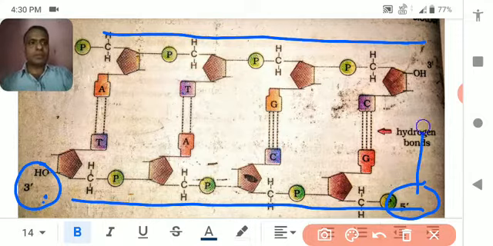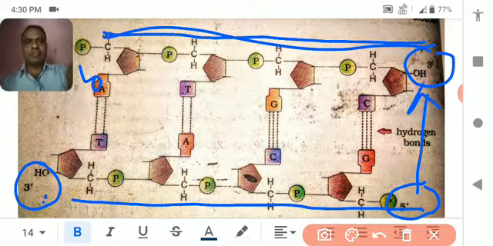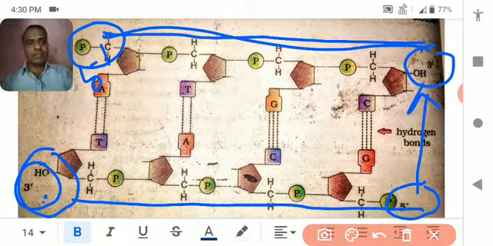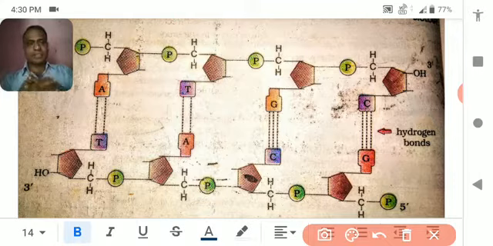Similarly, opposite to this, if it is 5', the opposite helix will be 3', and here it will be 5'. So the end of the 5' has a phosphate group and the end of the 3' has an OH group. Remember this. Okay, so you have seen the anti-parallel helical structure of the DNA.